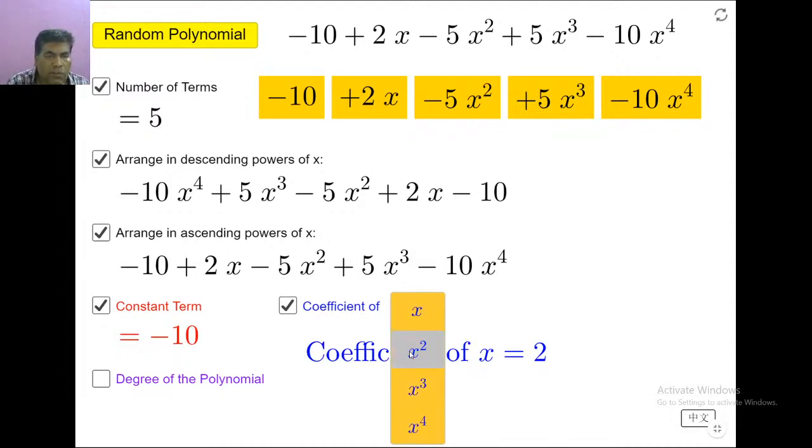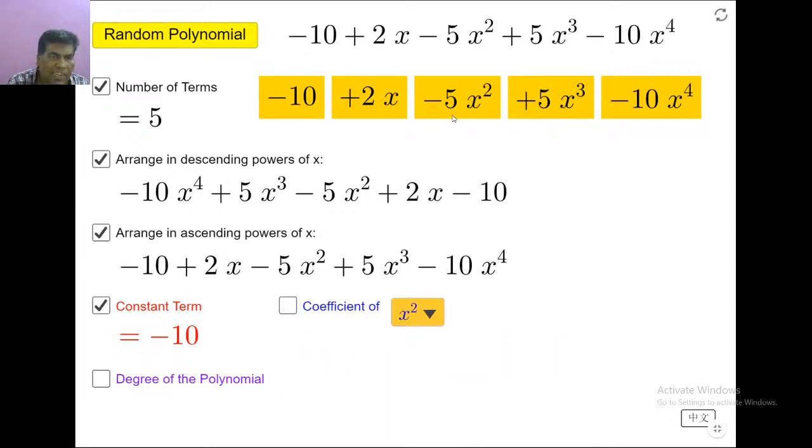Now what is the coefficient of x square? Minus 5. The coefficient of x square is minus 5. That's why it is better to take the symbol also. While mentioning constant terms and coefficients, you have to tell the answer with the symbol. Now come on, guess: what is the coefficient of x cube?